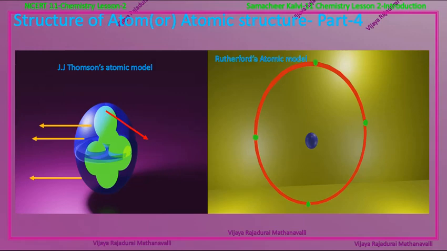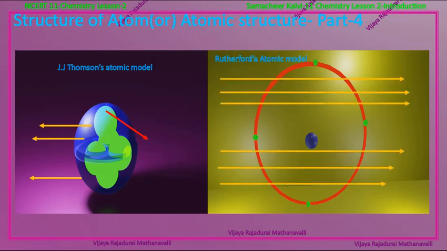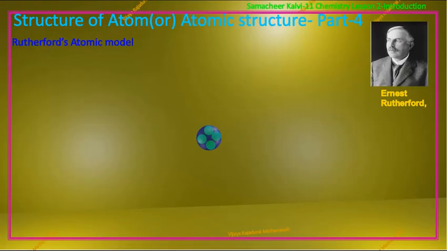But what he observed was that most of the alpha particles passed through the foil. Some alpha particles were slightly deflected from their path. Very few alpha particles completely bounced back. From these observations, he concluded that the atom contains large empty space. There is a positively charged mass at the center of the atom known as the nucleus. The size of the nucleus of an atom is very small compared to the size of an atom.